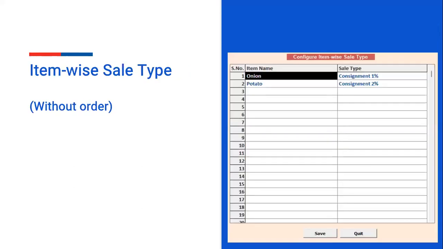Item wise sale type. You can define the item wise sale type. On the basis of item wise sale type, you can define the item, like onion or potato. For onion, the sale type will be consignment 1%. For potato, the consignment sale type is 2%. You can predefine and configure the item wise sale type.